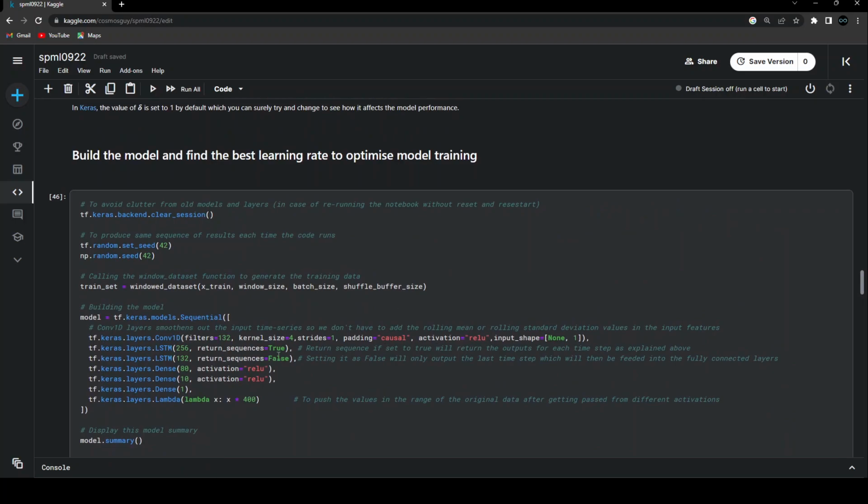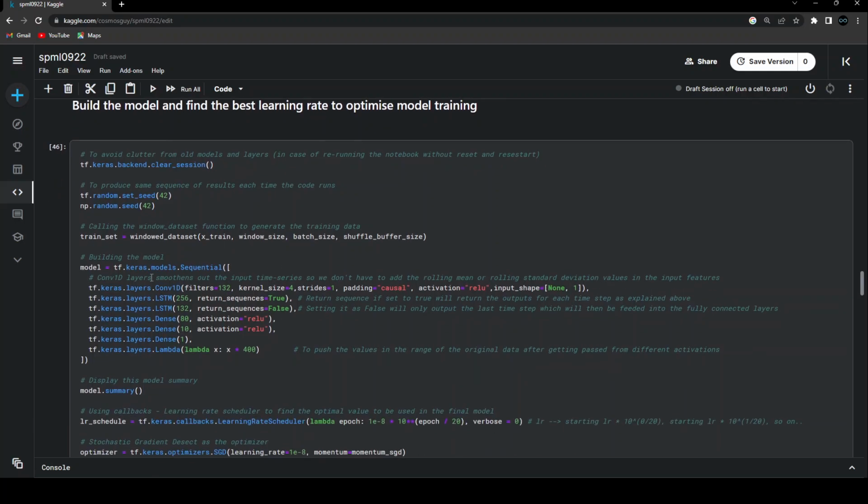And now that's where we are building the model with the help of the Sequential API in Keras. So first of all, I'm using the Convolution 1D layer. Now, what is the convolution layer? I have explained this very well in the previous project. So if you're not aware of it, you can go ahead and look into that project and come back over here once you know what the convolution layer is.